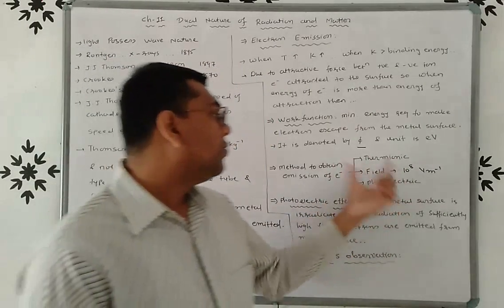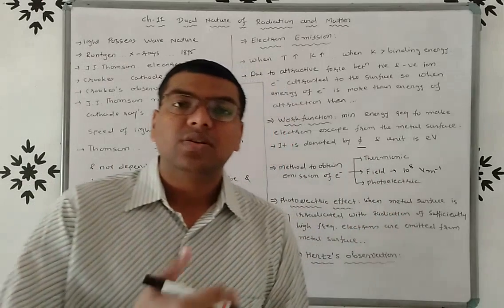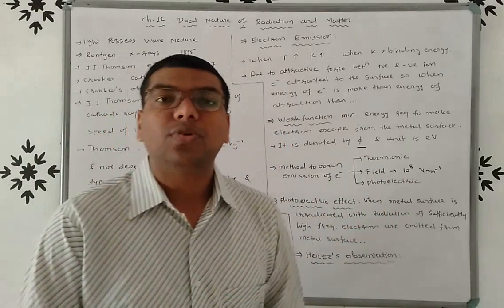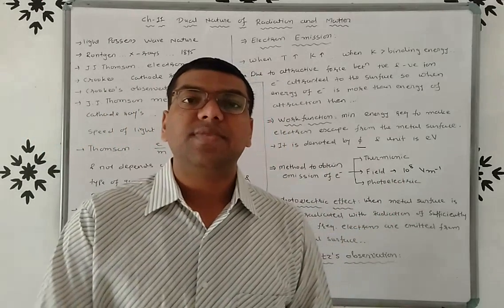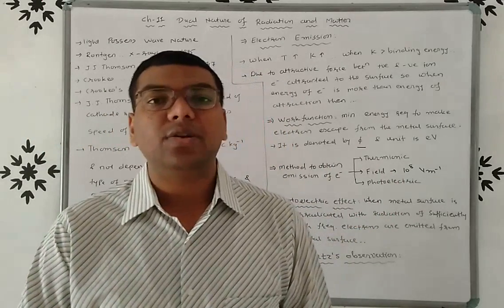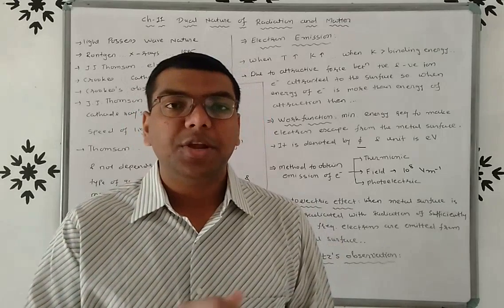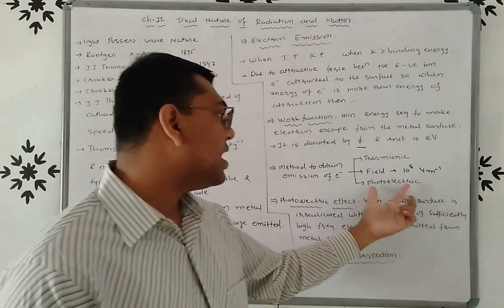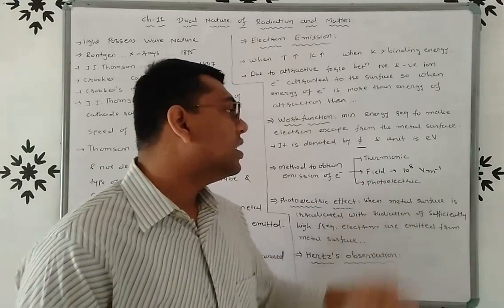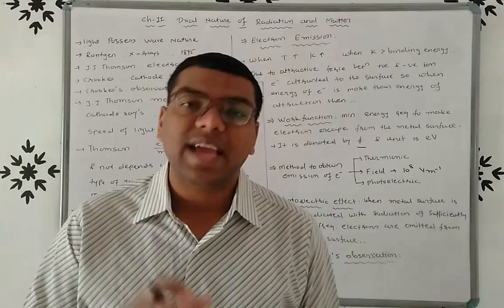Last one, photoelectric emission. In photoelectric emission, radiation of specific frequency is applied to the metal, and due to this electrons are emitted from the surface, and this type of emission is known as photoelectric emission.